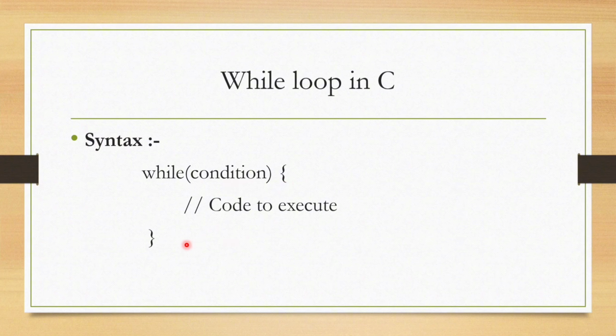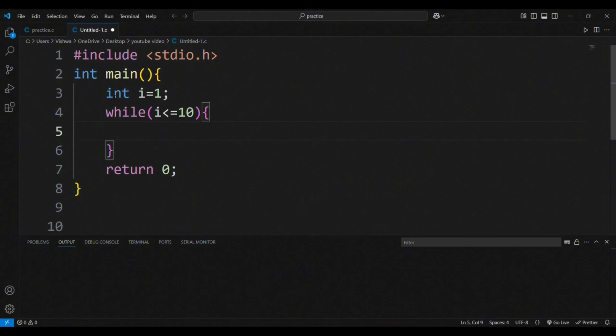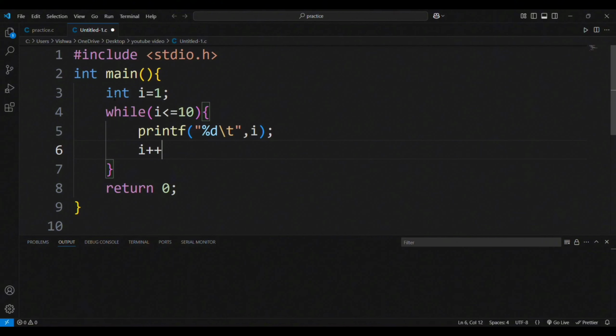Now let us try to understand this with one example. Let us consider the same example to print values from 1 to 10. First we need to declare one variable, int i = 1. Next we add the while loop: while (i <= 10). Next we add a printf statement, printf("%d\t", i). Next we add the increment operator, i++.